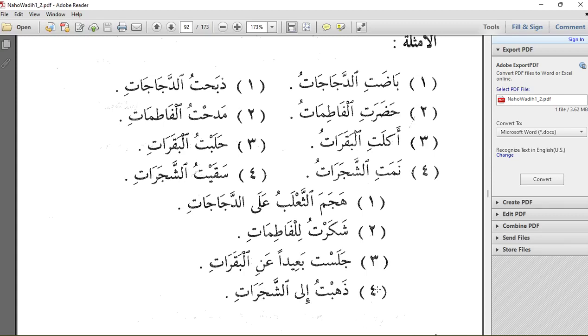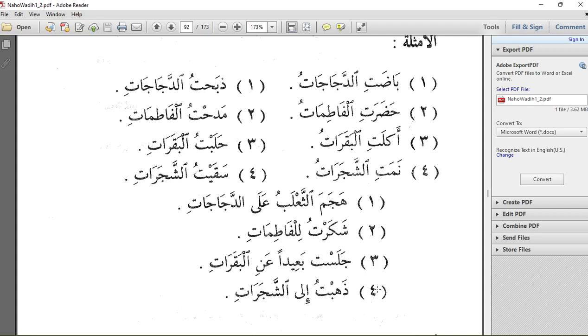And we have shakartu lil fatimat. I thanked the Fatima. So here also the kasra is indicating majrur. Why? Because we see our noun coming afterwards harfu jar, and we know that the noun that comes after harfu jar is what? Is majrur. So that is how we know the state of the kasra is showing jarru state. Majrurun bil kasri.